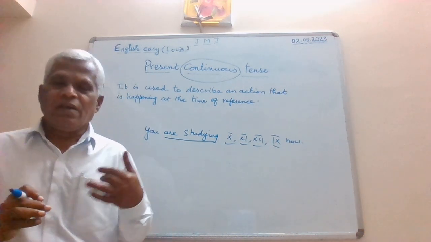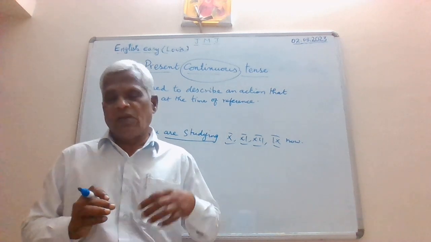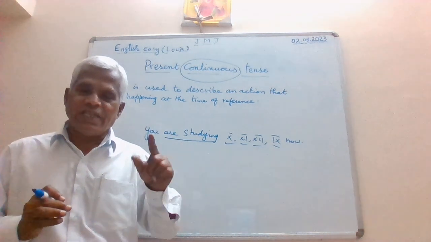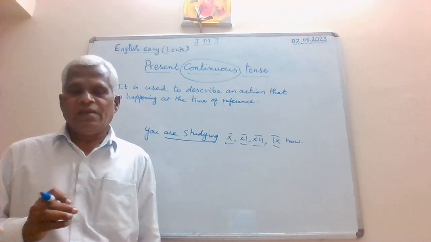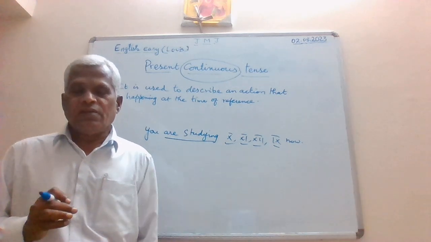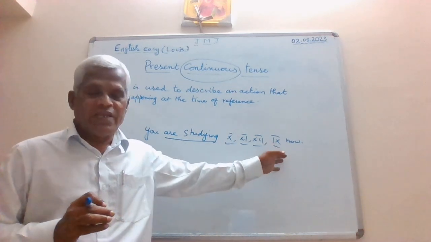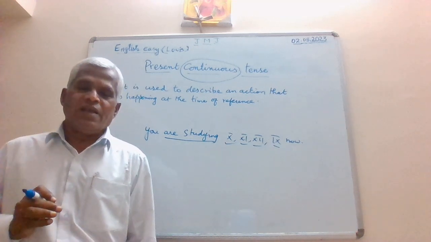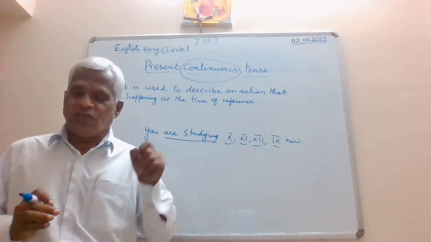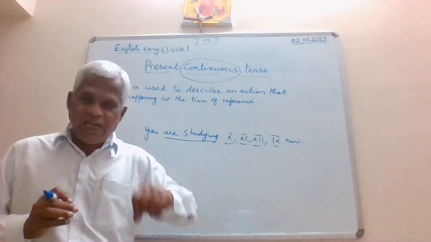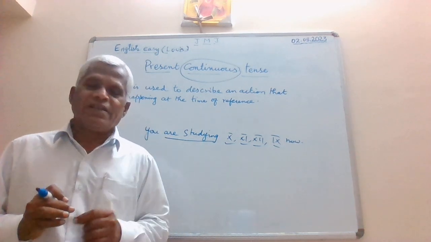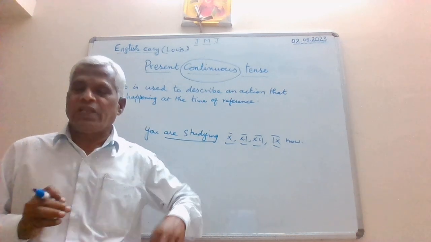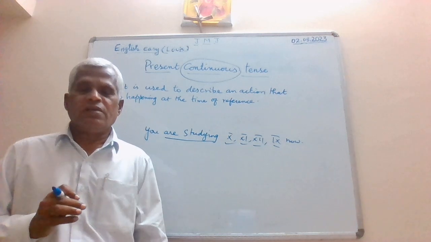Your parents may have enrolled you in different schools. So that is the action that you began, maybe 5 years ago, 6 years ago, or 9 years ago, and you began the process of study. And still you are studying, which means that you have not stopped studying, the action of studying is going on.